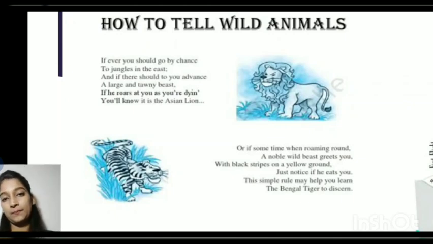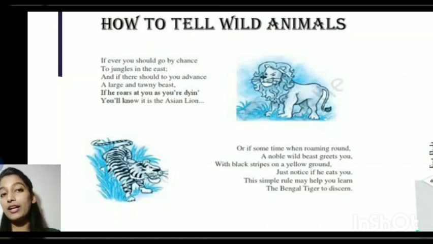dying, the spelling is kept short to make it rhyme. If the animal is roaring at you, shouting at you, and if you feel like dying, what will happen? You will come to know that it is an Asian lion.